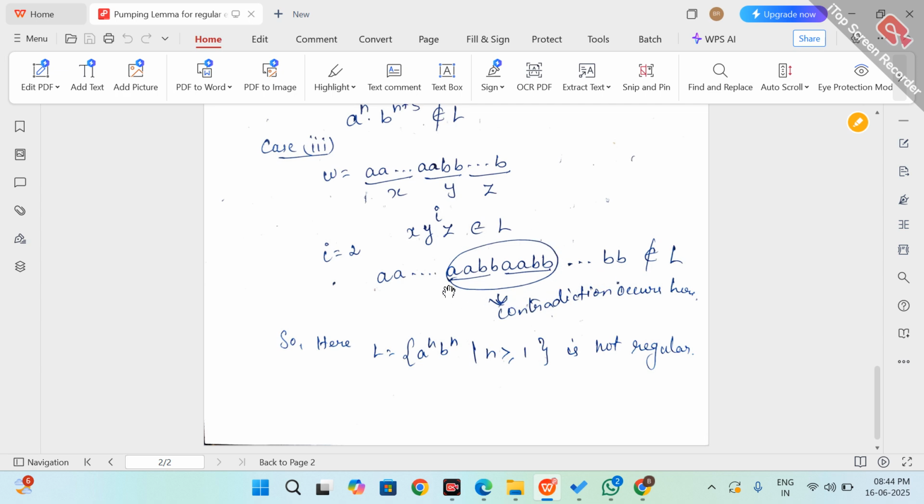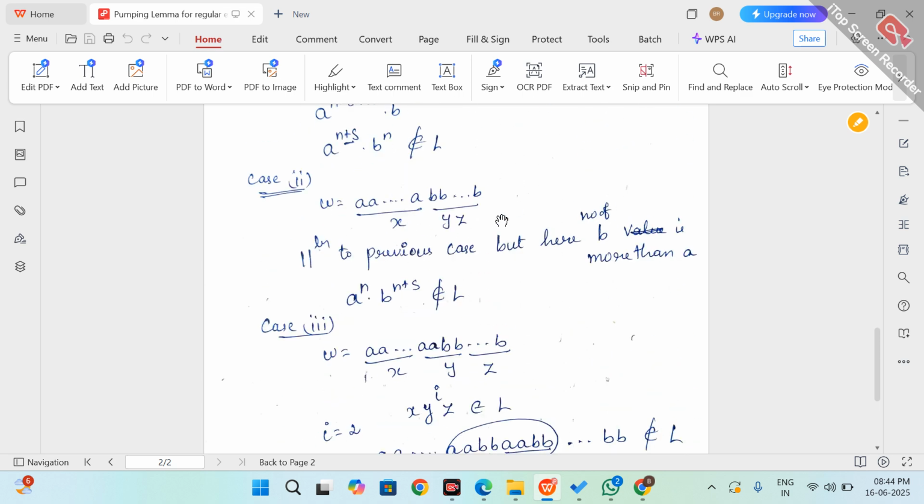But a contradiction occurs here, because in the given language, a to the power n, n number of a's are followed by n number of b's, but here B's also occur in between, followed by A's again. So a contradiction occurs here. It does not belong to the given language. So we have proved that the given language a to the power n b to the power n is not a regular language. Thank you.